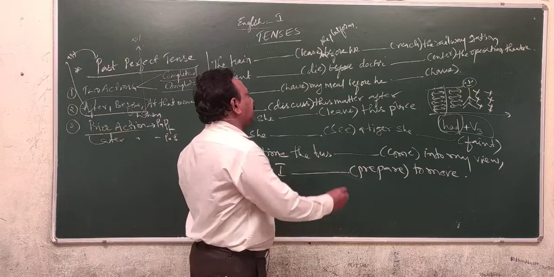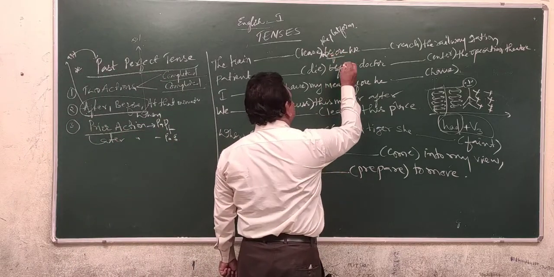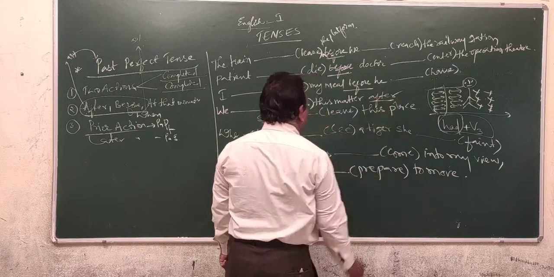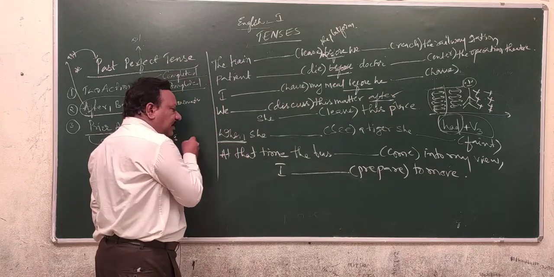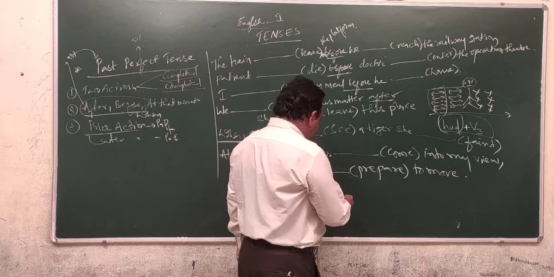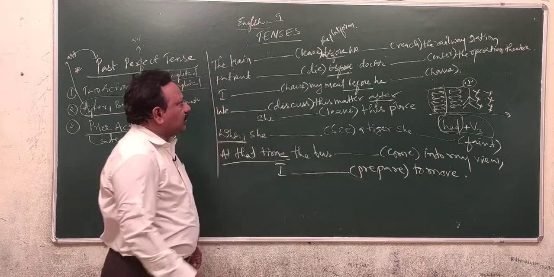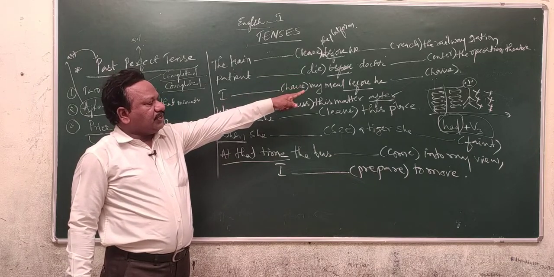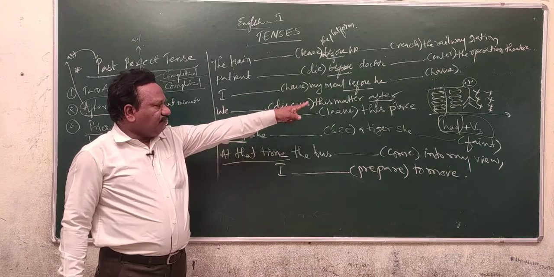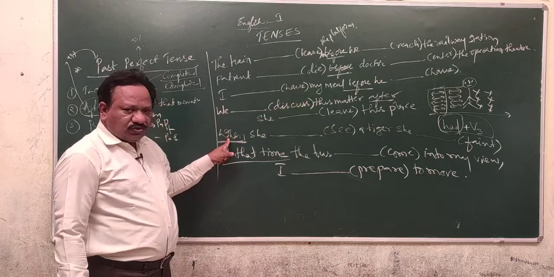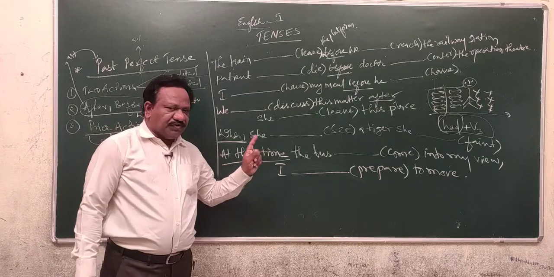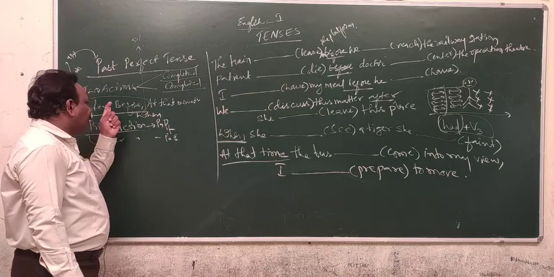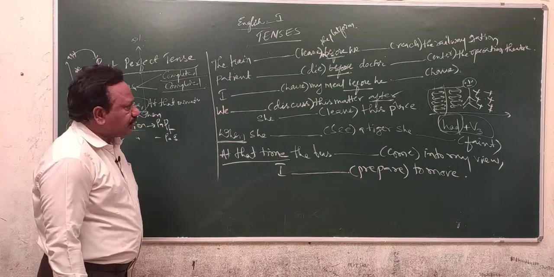And here both the clauses are connected with the help of before here, before here also, after here. Here you come across the when conjunction, and here the at that time phrase is used. In every sentence, you are going to find after, before, or when conjunction used.